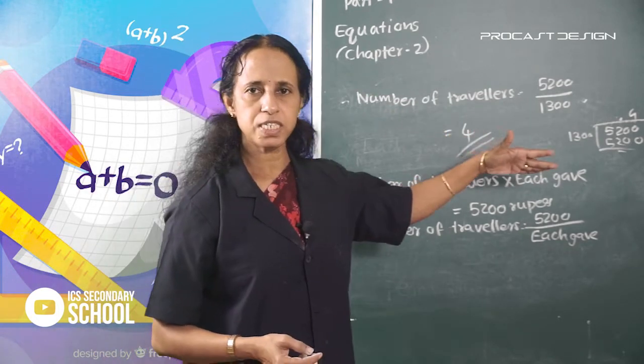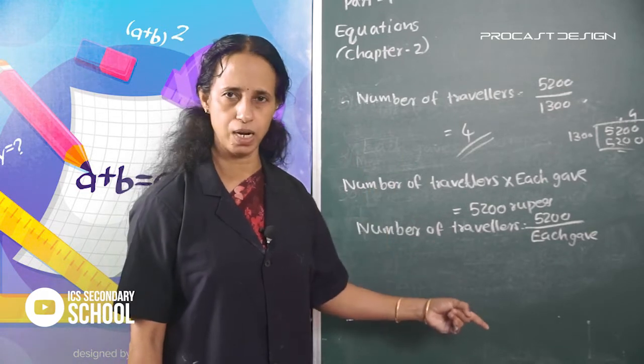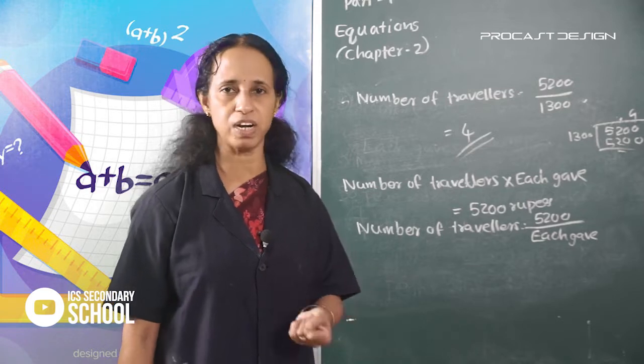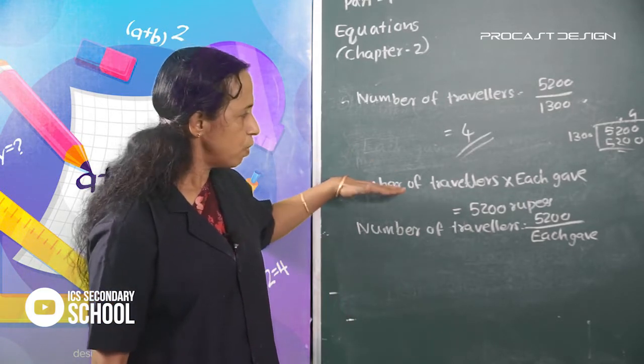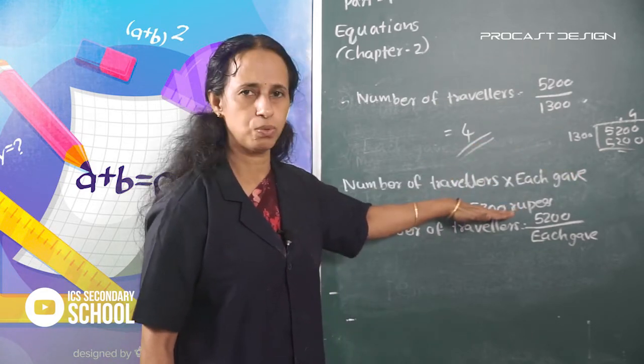To recap: the total spent is 5,200 rupees and each gave 1,300 rupees. To find the number of travelers, number of travelers into each gave is equal to 5,200 rupees.